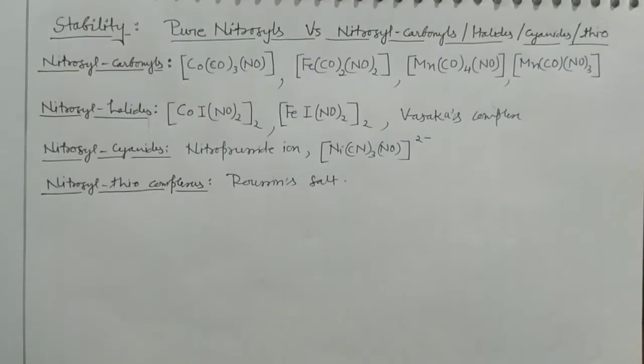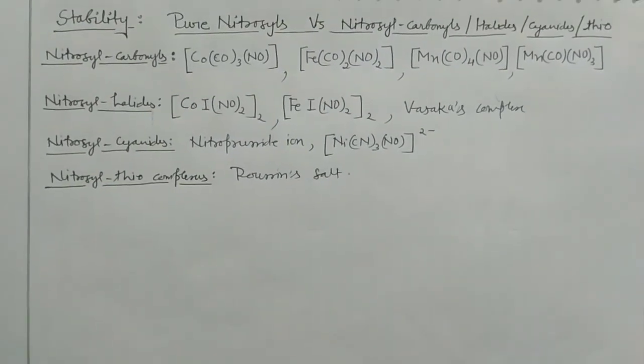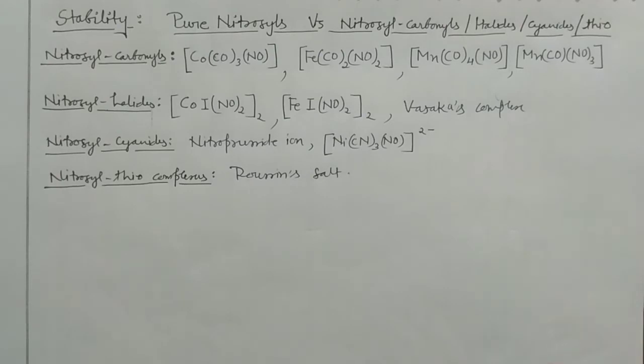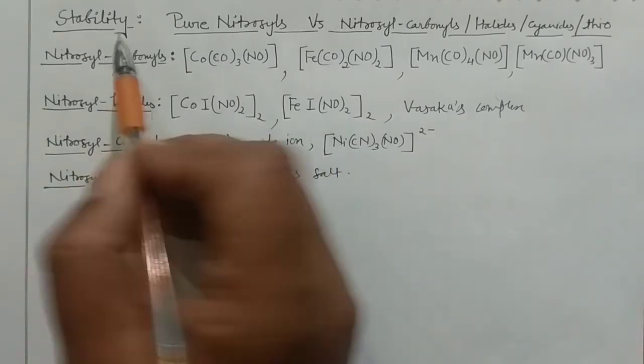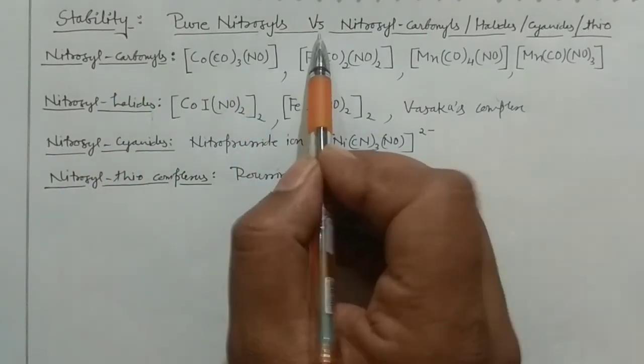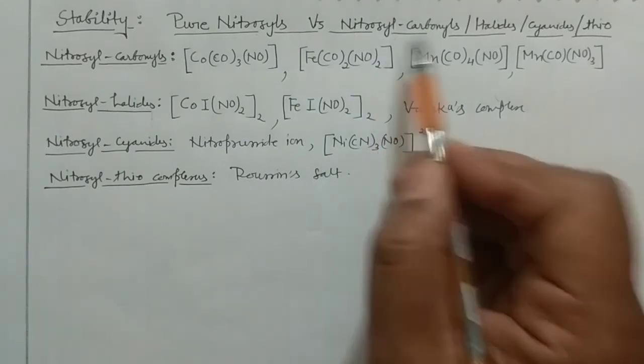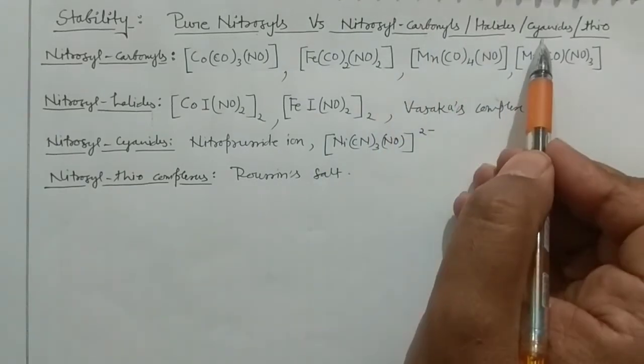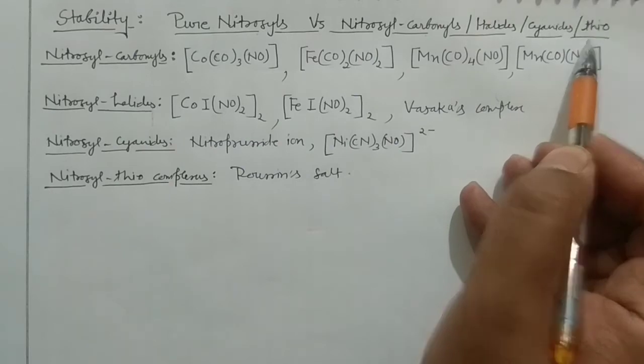Okay, now this is the most important part, very, very important part, and listen carefully, because whatever I will explain, I am not able to write the entire thing on the paper, but you should understand. Stability criteria: pure nitrosyls versus nitrosyl carbonyls, nitrosyl halides, nitrosyl cyanides, and nitrosyl thio compounds.